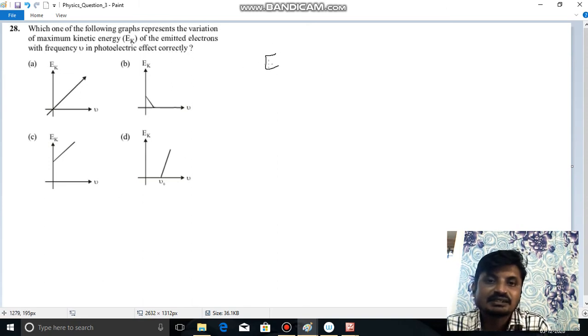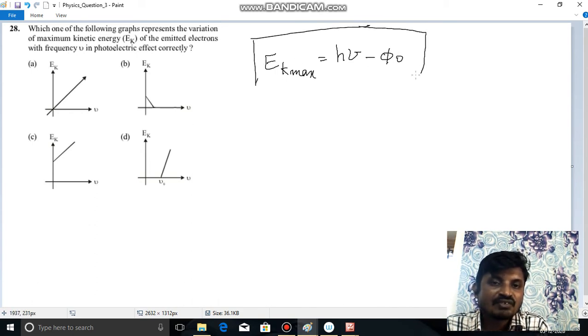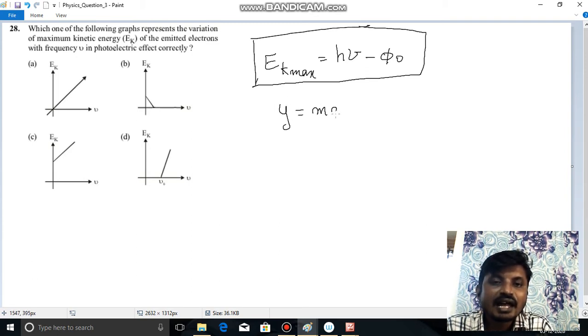Ek max is equal to h nu minus phi naught. This is Einstein's photoelectric equation, and from this let us compare this with y equals mx plus c, which is nothing but the equation of a straight line.